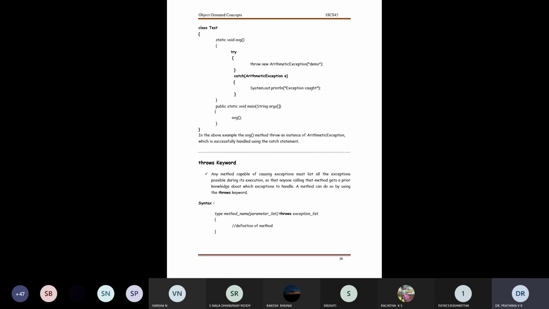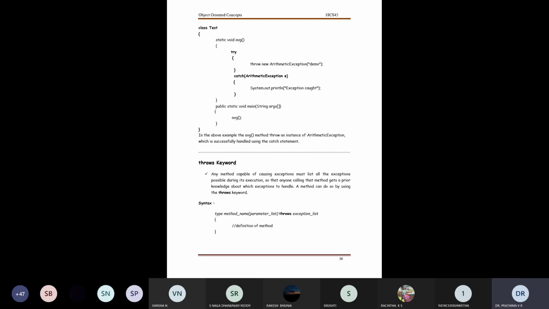The throw keyword is an actionable statement, whereas the throws keyword lists out all those types of exceptions possibly occurring during execution. So the method gets prior knowledge about which exceptions are to be handled and what needs to be carried out with those exception formats.